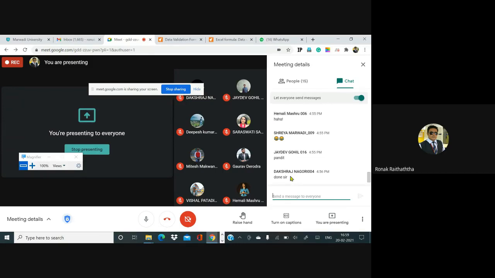Gaurav has done it and Daksh has done it. Good. Mr. Mitesh as well, good to see that the list of confirmations is increasing. Here in this case, Deepesh has done it as well.